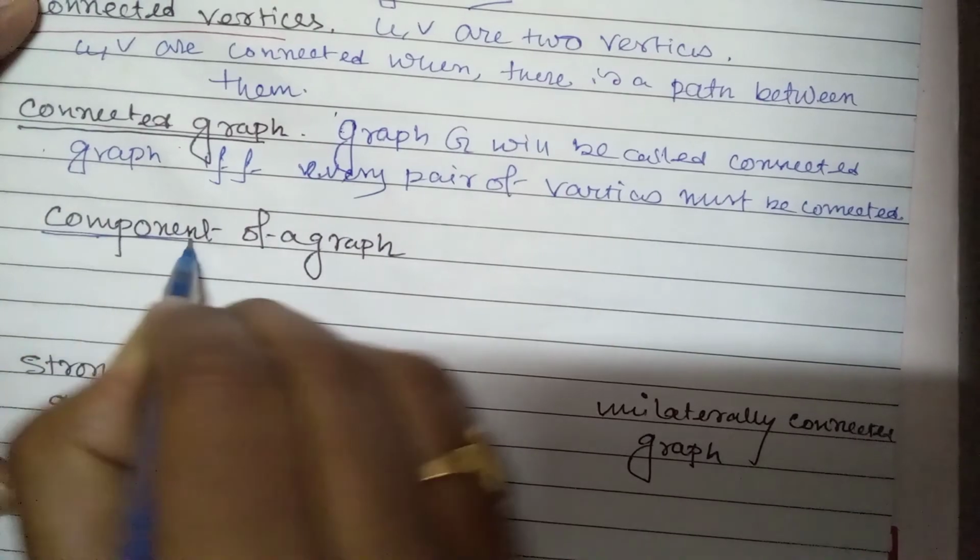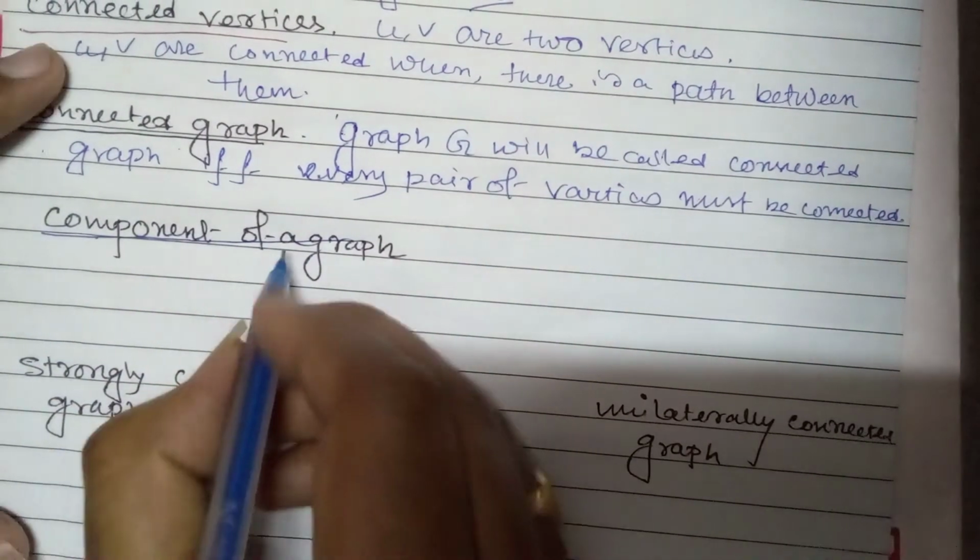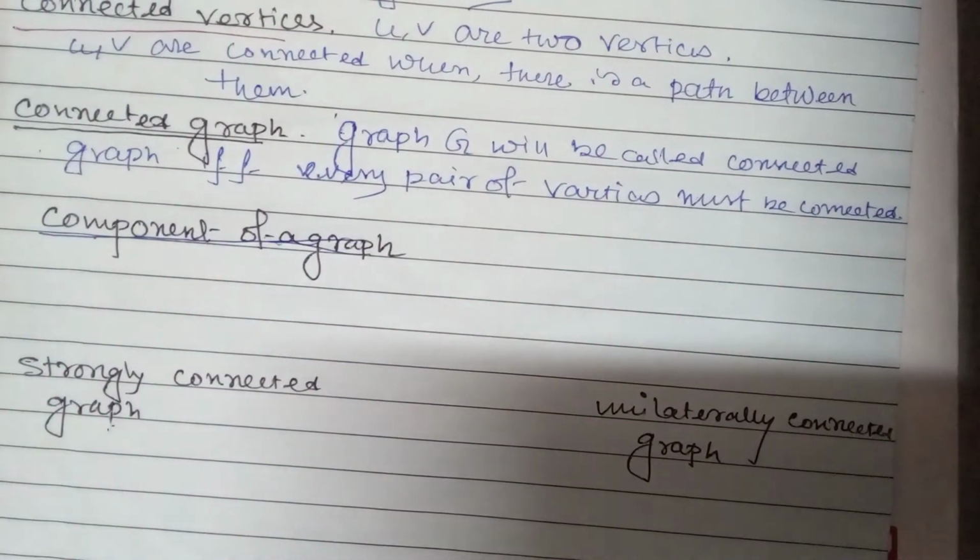definition is component of a graph. What do you mean by component of a graph?